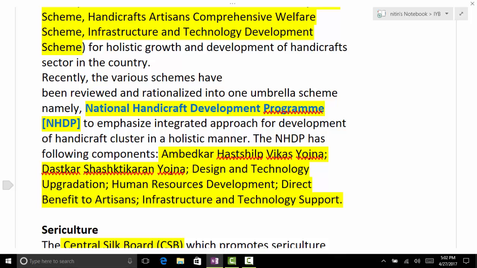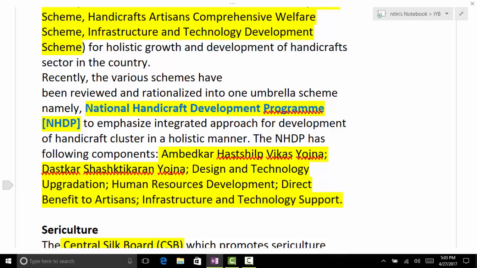कुछ नहीं कर सकते, याद करना पड़ेगा इनको, ठीक है. अंबेडकर हस्तशिल्प विकास योजना, दस्तकार सशक्तिकरण. दस्तकार ही होते हैं जो हाथ से काम करते हैं. दस्तकार सशक्तिकरण योजना, design technology, HRD. Even if you forget, the rest are common: design technology, HRD, and infrastructure. The first two are specific: Ambedkar Hast Shilp Vikas Yojana, Dastkar Sashaktikaran Yojana.